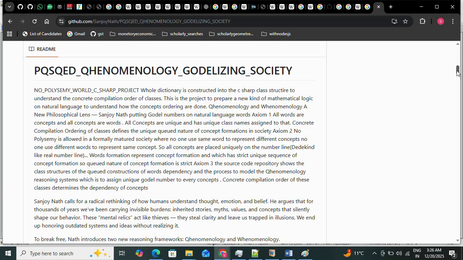Now, this is constructed into C# class structures to understand the concrete compilation order of classes. This concrete compilation order is the number system on natural languages. And this is the project to prepare a new kind of mathematical logic on natural languages to understand how the concepts ordering is done. Like when you are asked to write the numbers, if we say write all the numbers from 300 to 600, anyone can write 300, 301, 302.